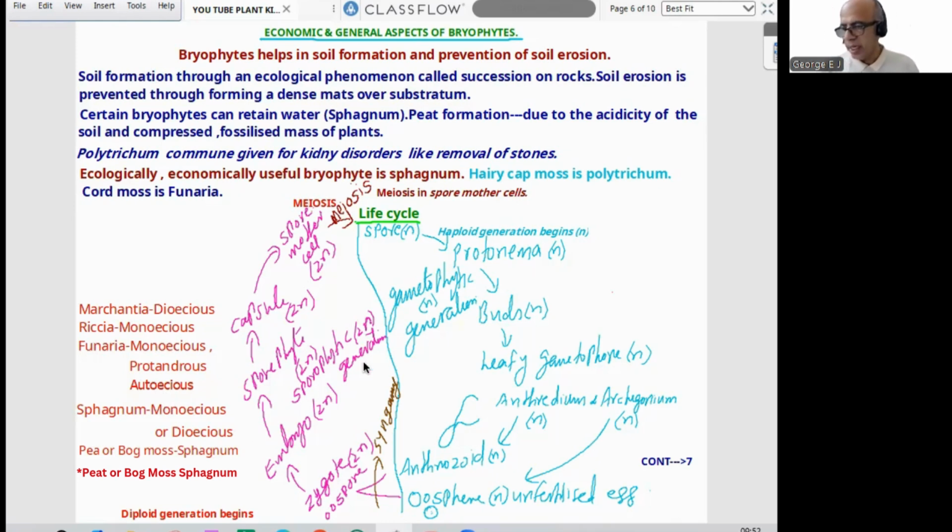This is the life cycle. In the life cycle, as usual, we have to remember the starting stage of the gametophyte, the ending stage of the gametophyte, the starting stage of the sporophyte, the ending stage of the sporophyte, and where meiosis takes place. Suppose the life cycle starts with spores. The gametophyte is haploid; this generation starts with the spores and ends with the gamete. Then they fuse to form the zygote, and the sporophyte ends with the spore mother cell. All these are diploid, and all these are haploid. Meiosis takes place in the spore mother cell in both bryophytes and pteridophytes. I think the idea is clear. Now we have to proceed to the next plant group.